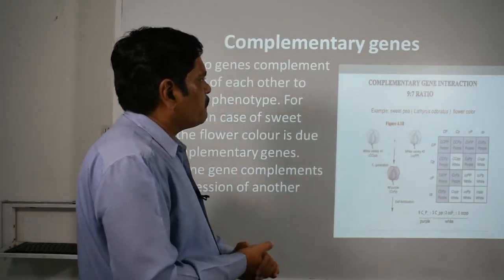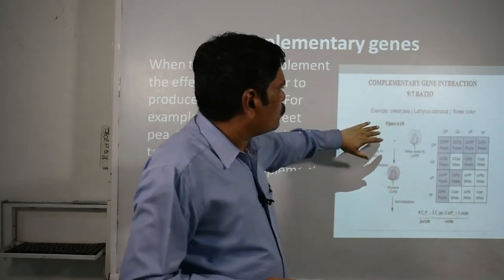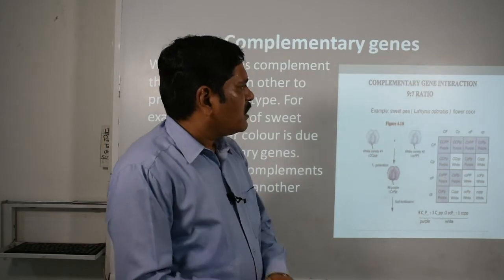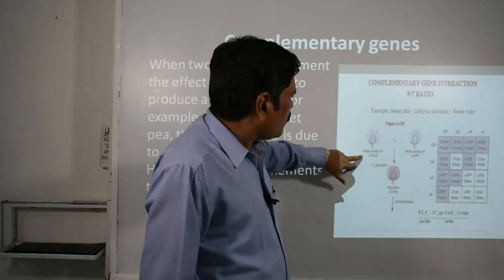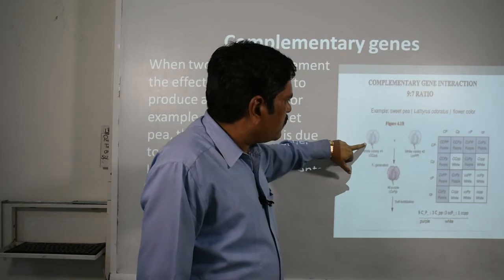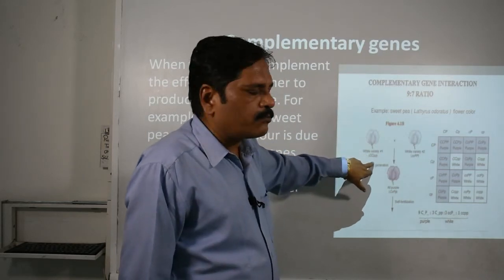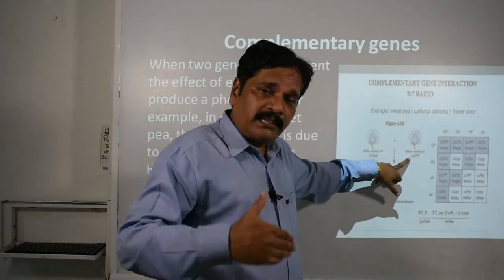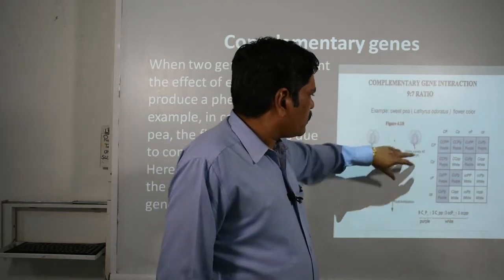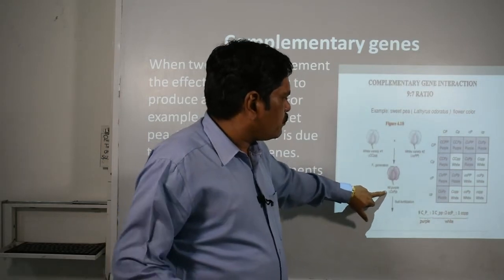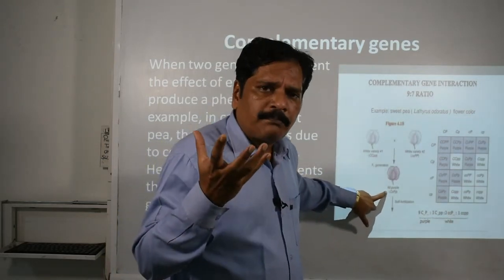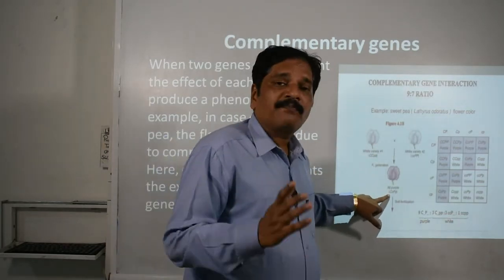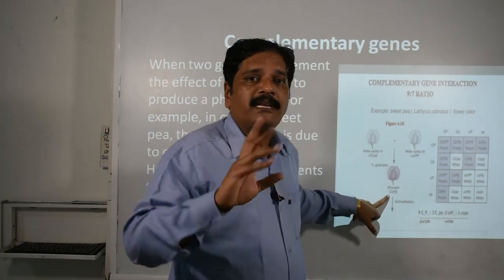Just like that, here is the sweet pea, that is Lathyrus odoratus. Here you can see the flower color. You can see this white color parent, capital CC, small pp, and this white color parent, that is small cc, capital PP. When crossed, then in the F1 generation you observe that all plants have purple color. And what is the genotype? Capital C small c, capital P small p.